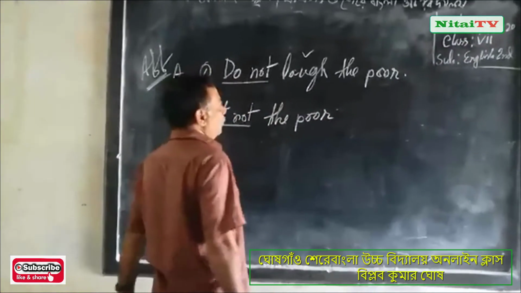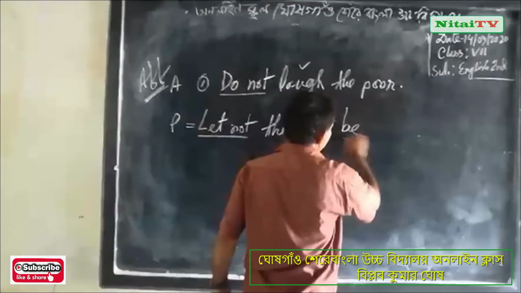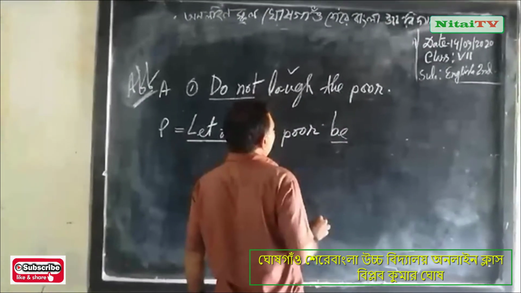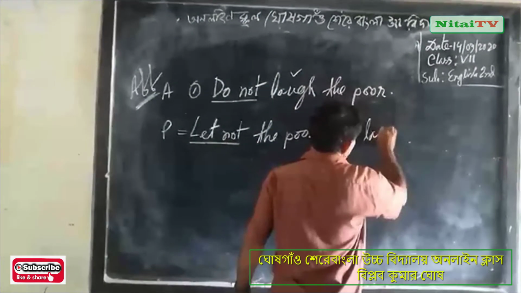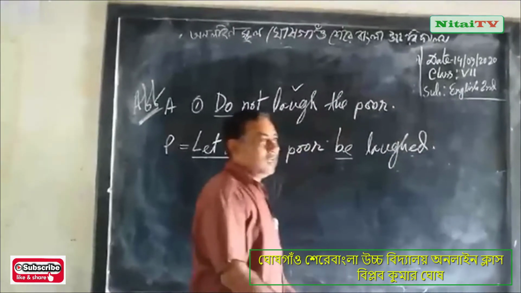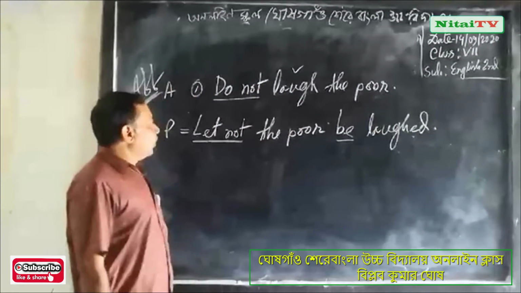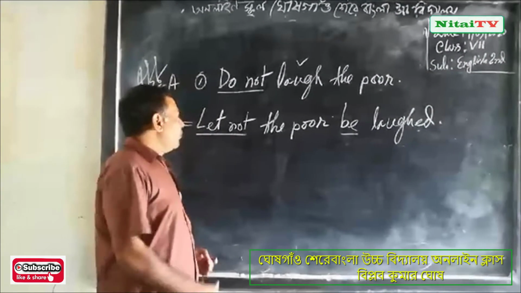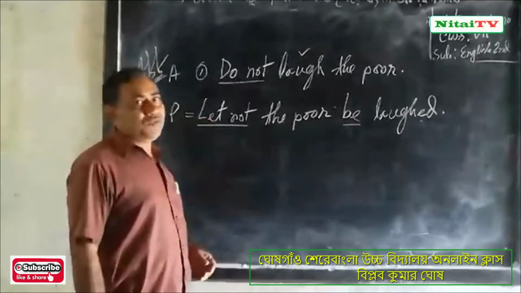Let not the poor be, the auxiliary verb, and you will write the past participle of the verb, laughed. Laughed. This is the normal rule of imperative sentences, affirmative form and negative form.